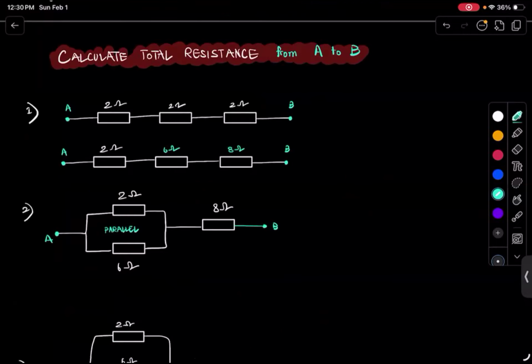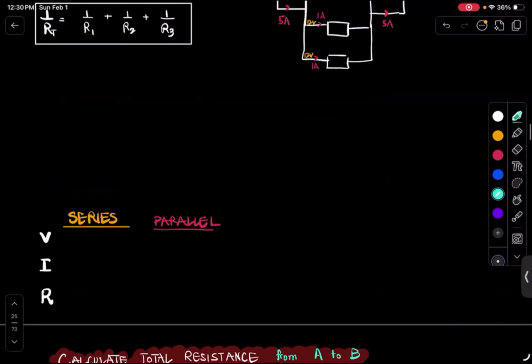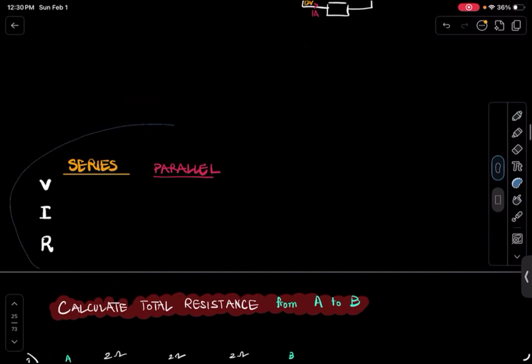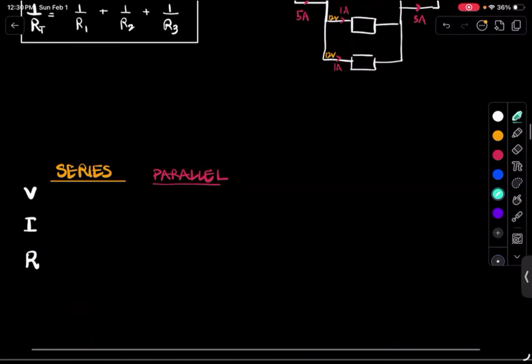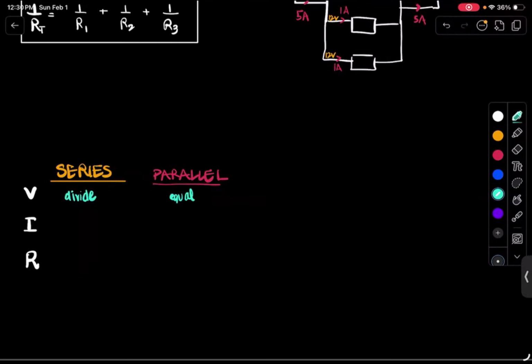Okay, now what else? If you were to summarize it, what happens to the voltage, current, and resistance in series? In series, the voltage is going to divide, but in parallel, the voltage is going to be equal in all the resistors. In series, the current is equal, but it is the current that is dividing in parallel.